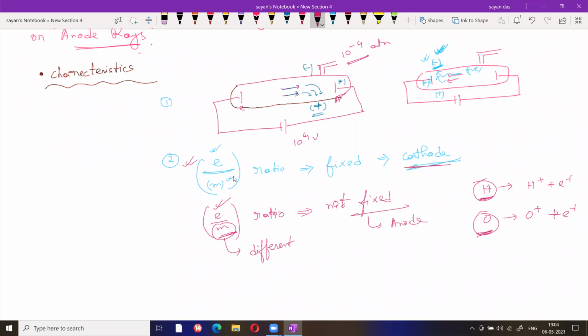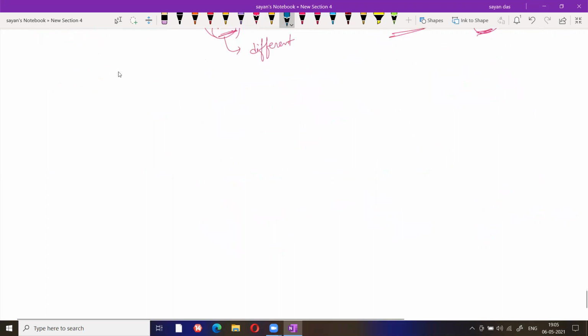So for cathode ray, the e by m ratio is fixed. That's why whatever gas is taken in a discharge tube, cathode ray is totally independent of that. But anode ray is dependent on what type of gas is taken in the discharge tube. That is the two major differences between cathode ray and anode ray. Any doubt regarding this part? This part is clear? The e by m ratio concept is clear? Yes, sir. Okay, just write down these two points.